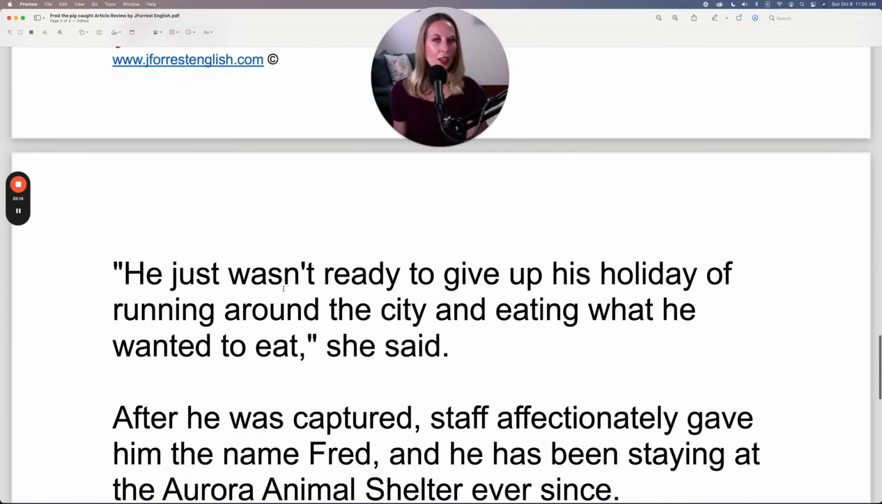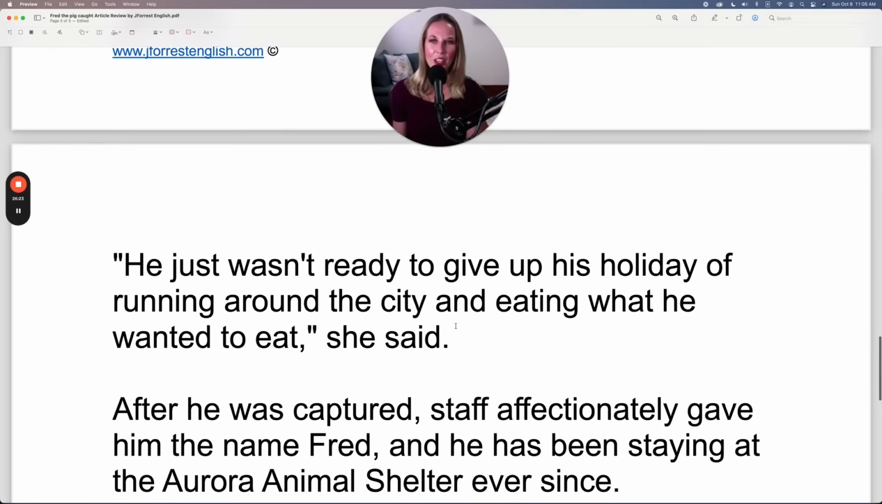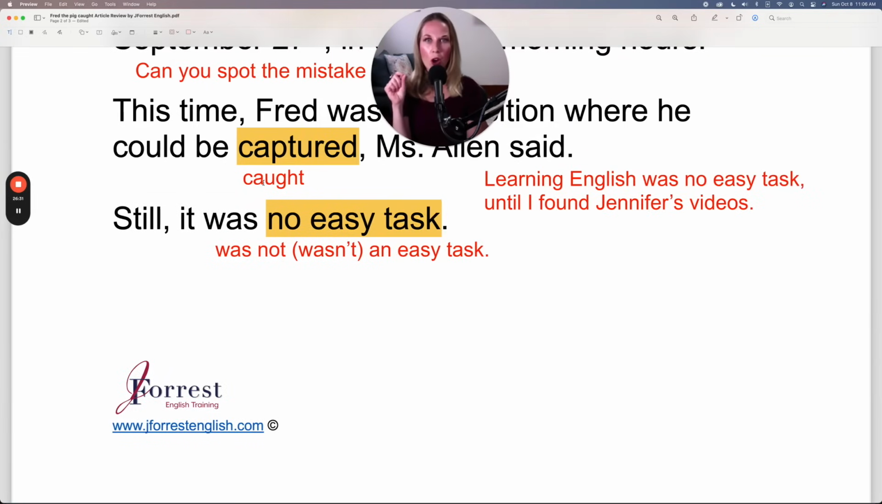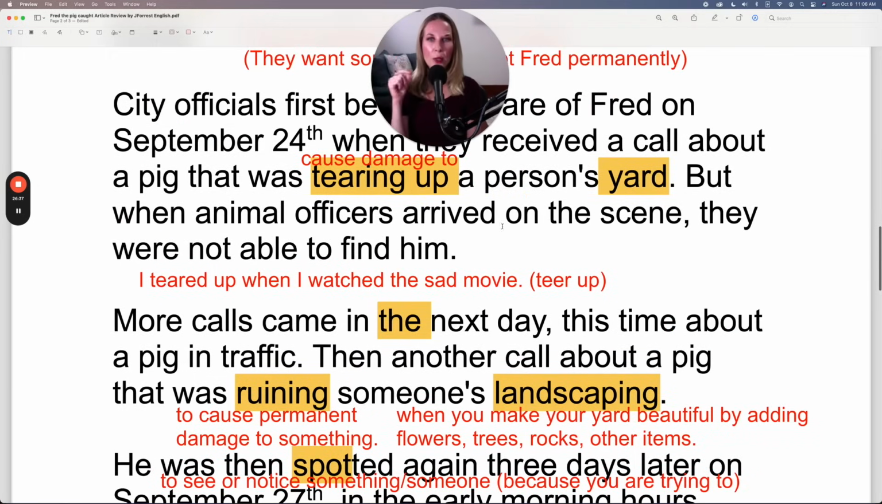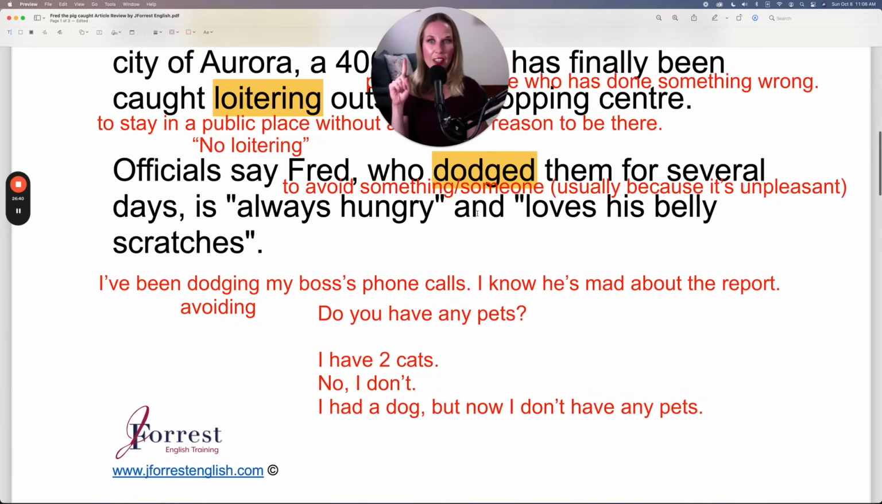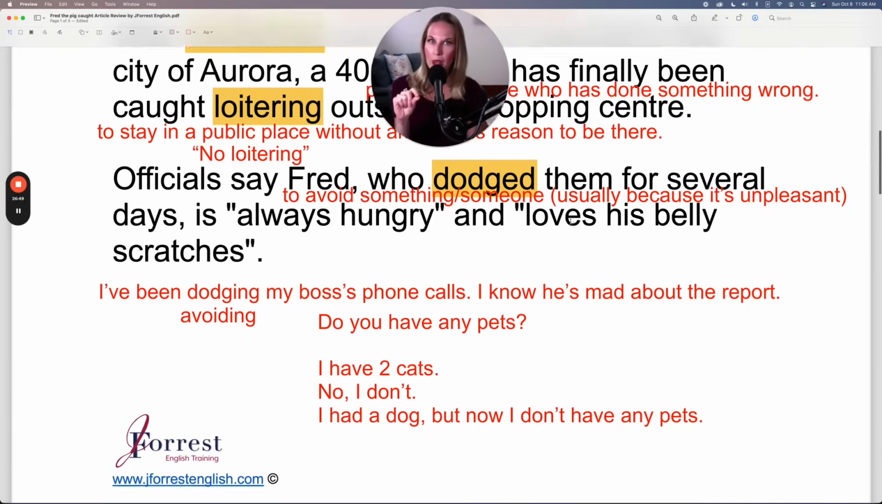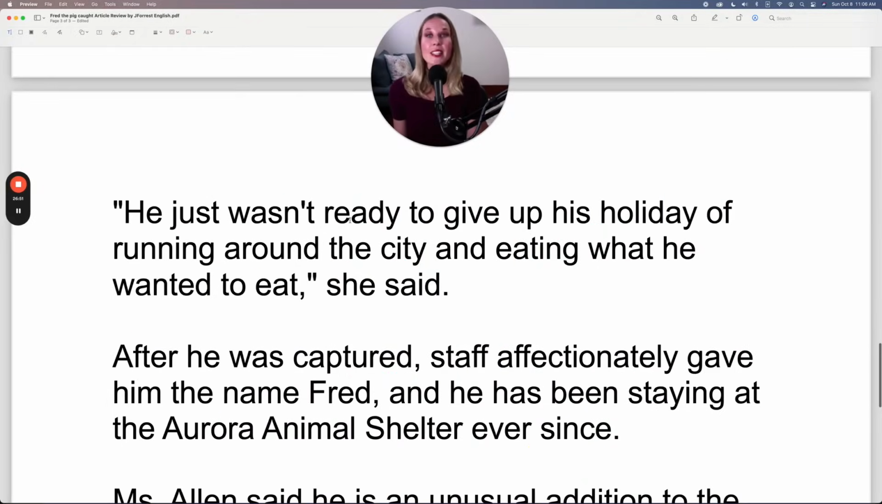He just wasn't ready to give up his holiday of running around the city and eating what he wanted to eat, she said. So, of course, the "he" is Fred the pig. And this is talking about the fact that he didn't want to be captured, caught, and it was no easy task. Well, and remember before, Fred the pig was dodging them, which made it no easy task to capture him. Dodge is avoid. Now, why? Because he wasn't ready to give up his holiday.